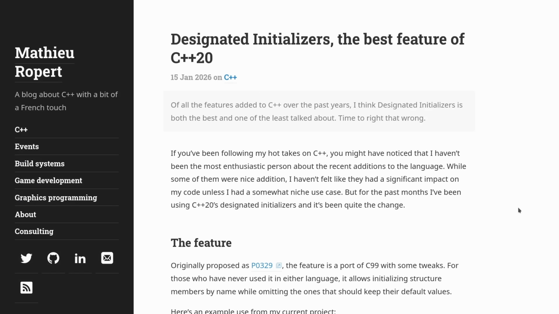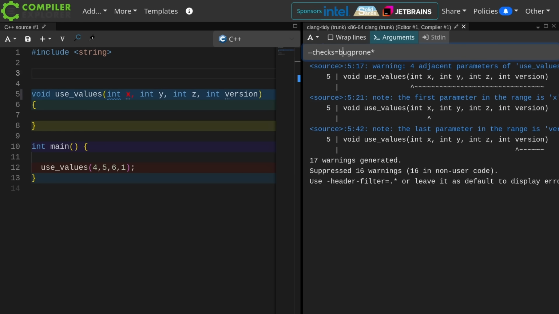If you didn't notice, I have restarted CppCast recently, and in the first episode of just me being the host, I discussed this article with Jamie Pendergast about designated initializers from Mathieu Roper, where Mathieu says designated initializers are the best feature of C++20. I do not necessarily fully agree with Mathieu there. However, I do like this feature, but I'm going to talk about a pet peeve of mine. I'm going to build on Mathieu's example from his blog post to make a point.